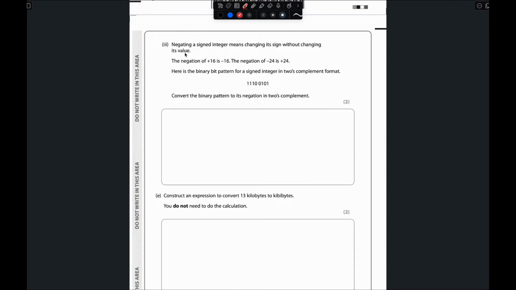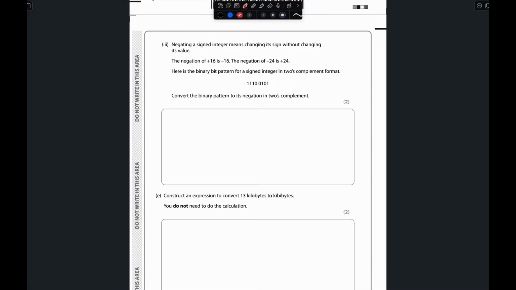Number 3 is negating a signed integer means changing its sign without changing its value. That means we have to change the sign. Negation. The negation of plus 16 is minus 16. The negation of minus 24 is plus 24, right? So here is the binary pattern for a signed integer in two's complement format. So this one can be the negative one because at first there is a 1. Convert the binary pattern to its negation in two's complement. That means we have to shift it to something similar to the positive one, but both binary values represent the same thing. Like if it represents 24, that value also represents 24.